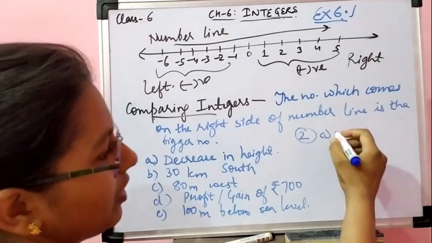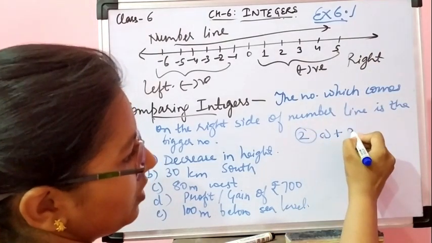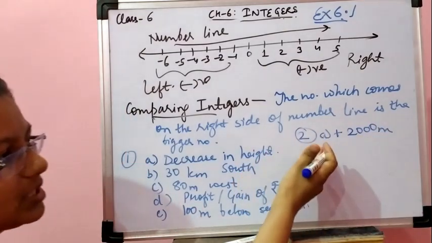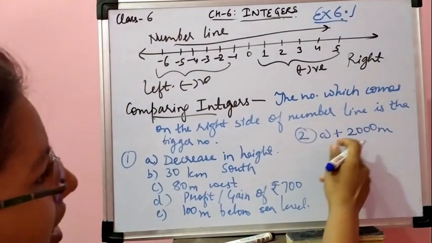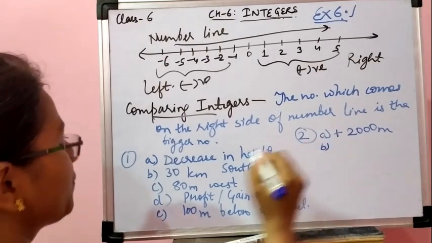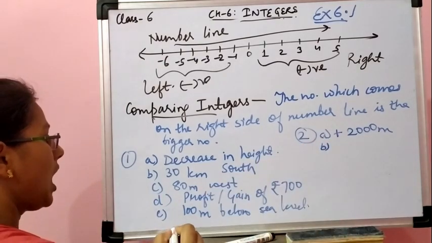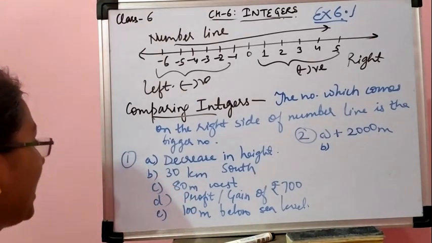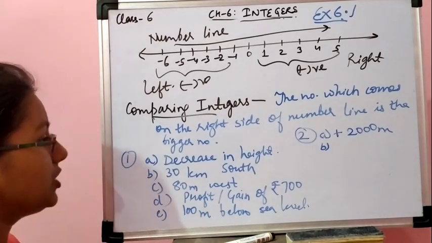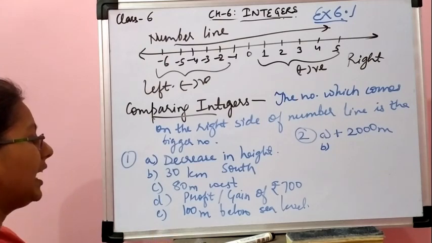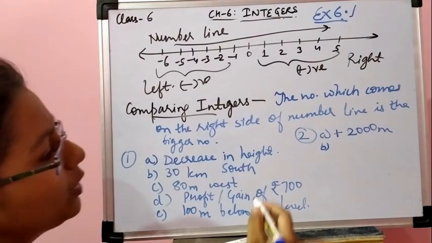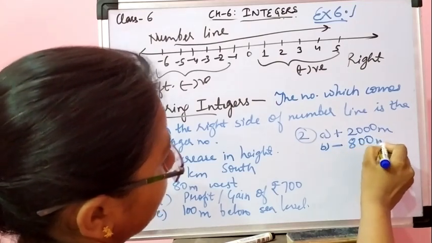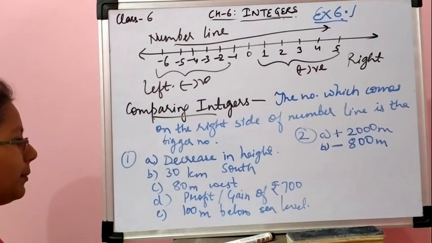Now the word above means plus. So plus 2000 meter. So this I have represented by using sign and number. Now B part, a submarine is moving at a depth. Depth मतलब गहराई में. A submarine हमेशा पानी के नीचे होता है. At a depth 800 meter below the sea level. So minus 800 meter. Below का मतलब minus.